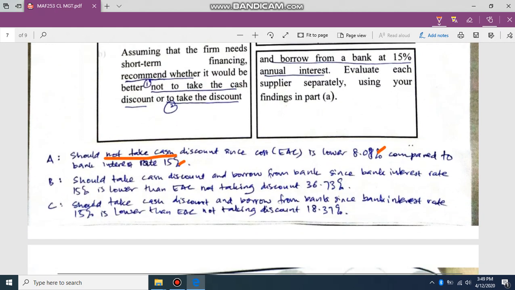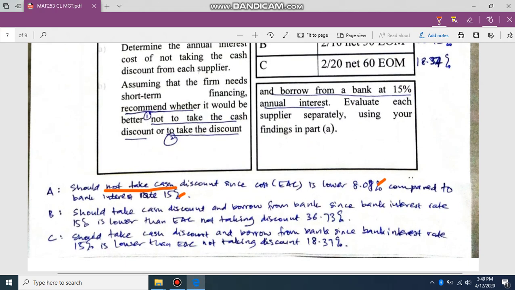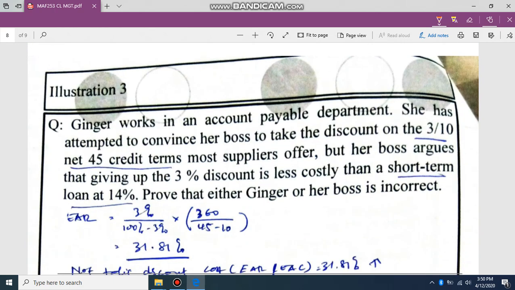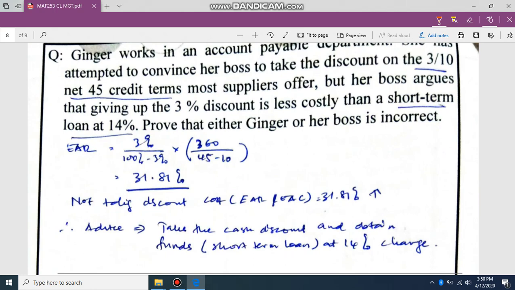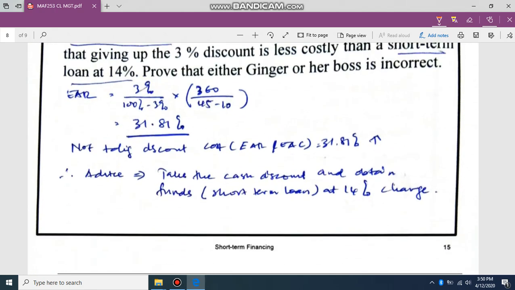But for B and C, the EAC for not taking will be higher. So they should take the cash discount and borrow from the bank, since the bank rate will be lower than the cost of not taking the cash discount, 36.73% and 18.37%. The same goes here, you can refer to here.